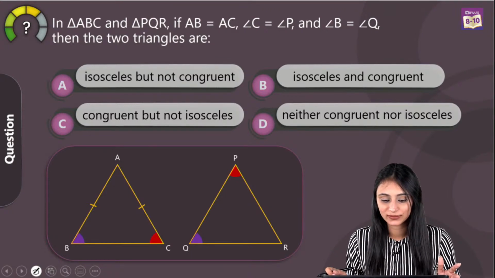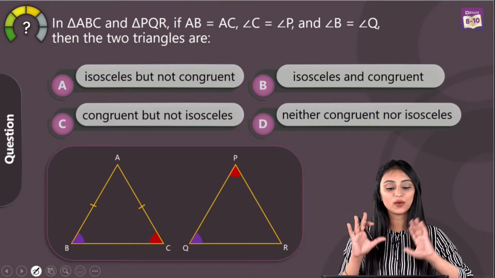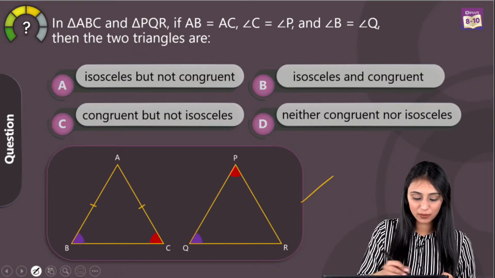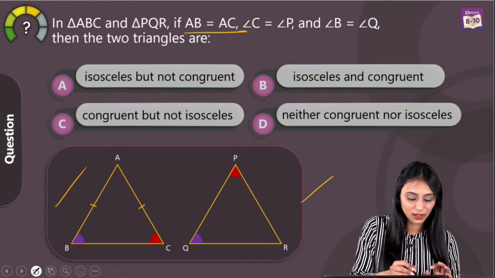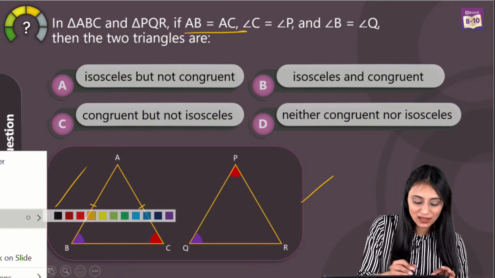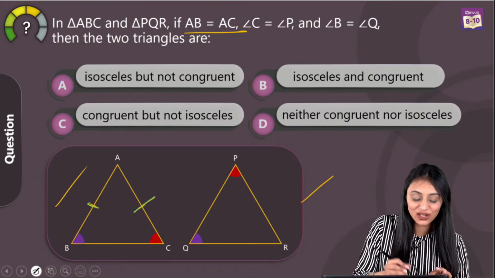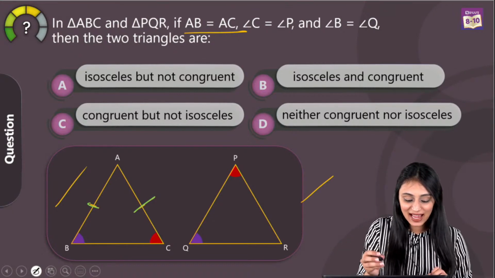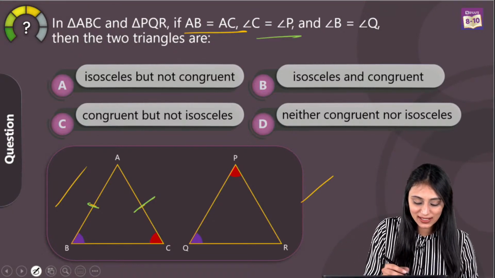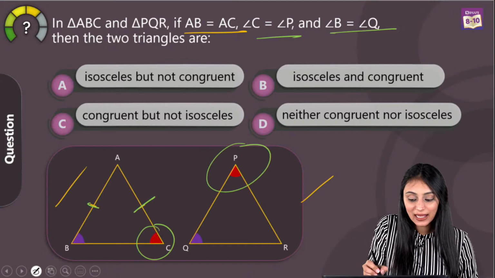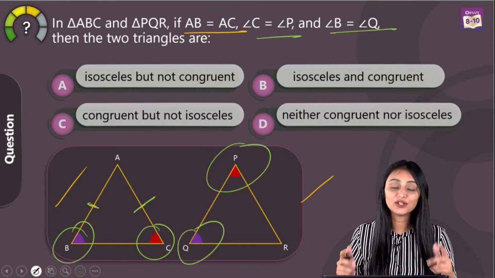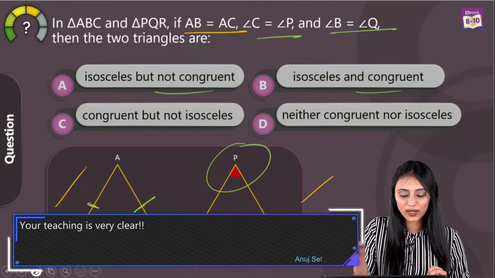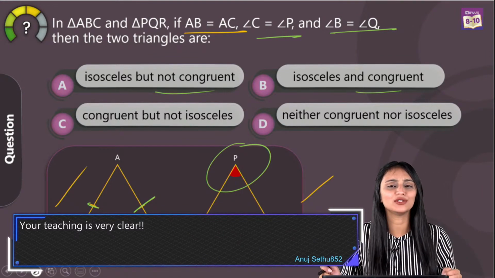Thank you. Alright, so here we have these two triangles, right? ABC and PQR. What we are given here is AB and AC are equal. So AB and AC, if you see, they are the sides of the same triangle, right? And this angle C is equal to angle P. This is given. Angle B is equal to angle Q. This is the given information that we have. Alright. Then the two triangles are isosceles, not congruent, isosceles and congruent. Like this, we are given the four options.